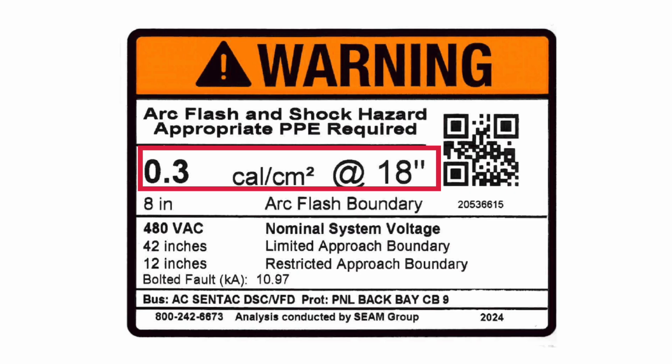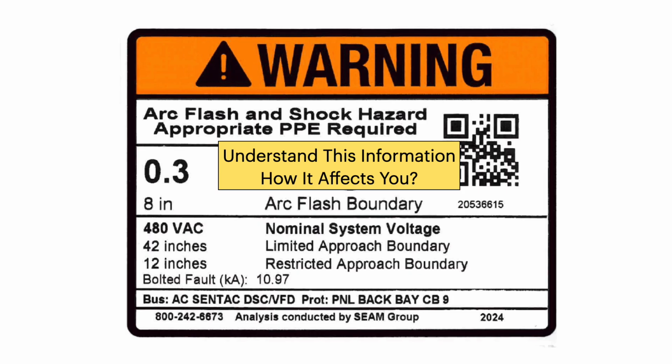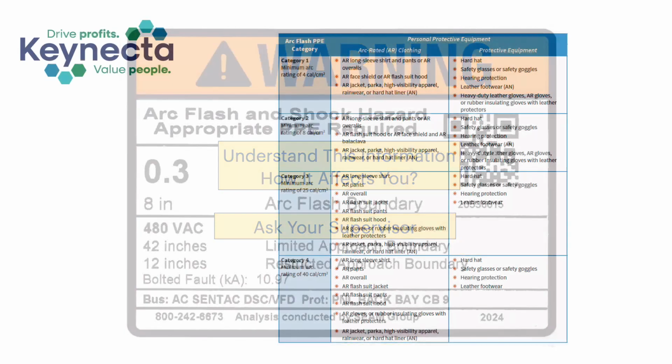Electrical cabinets will have warning or danger signs. In this case, it shows us 18 inches is the arc flash boundary, 42 inches is the limited approach boundary, and 12 inches is the restricted approach boundary, the most dangerous. So you need to understand this information when you see it and know how it affects you. If you don't understand it, ask your supervisor.